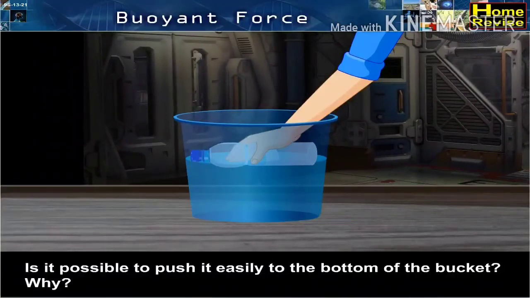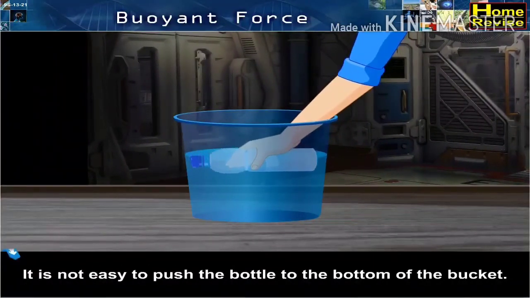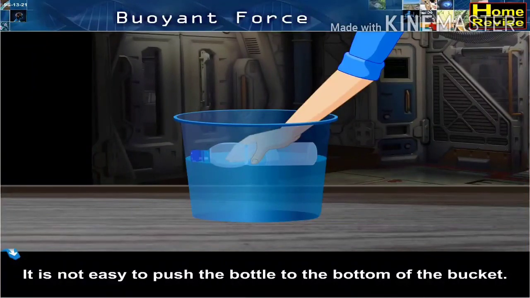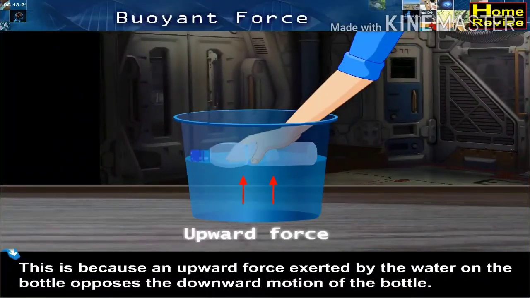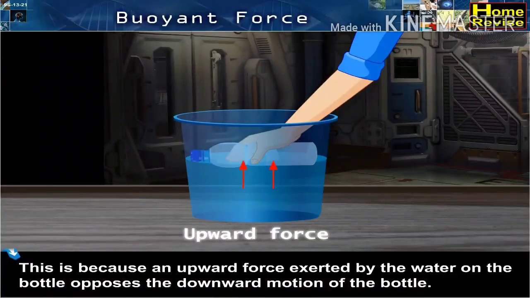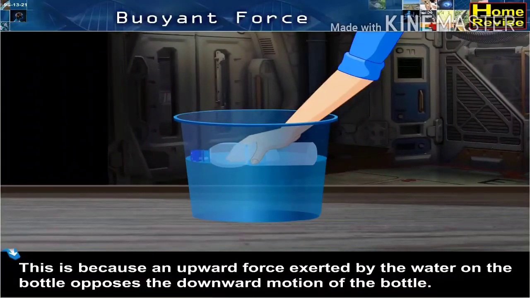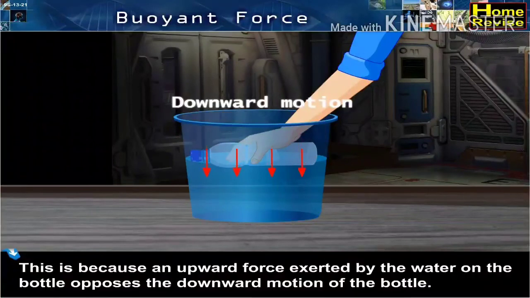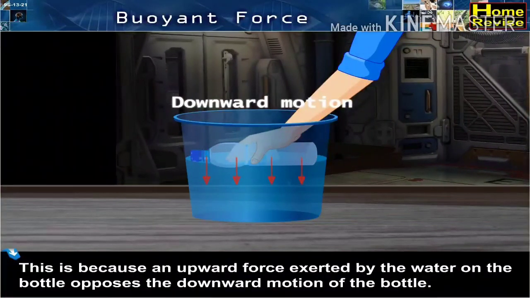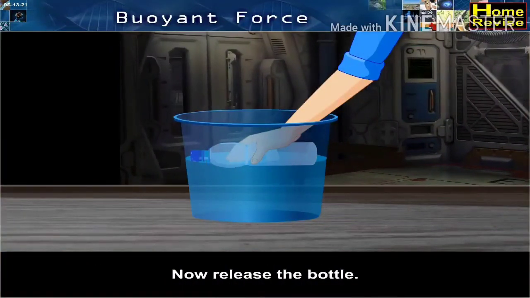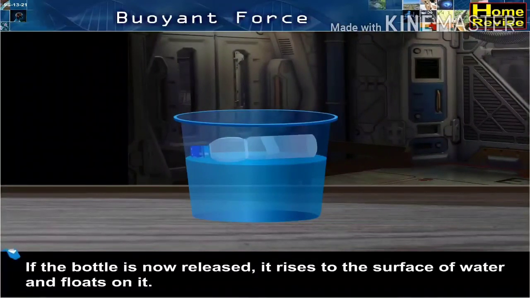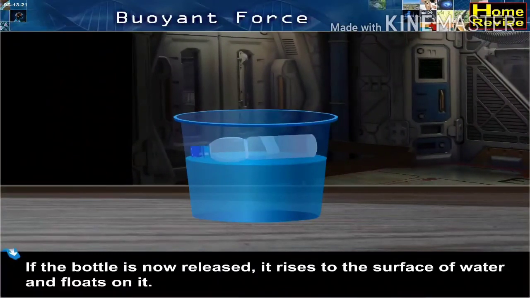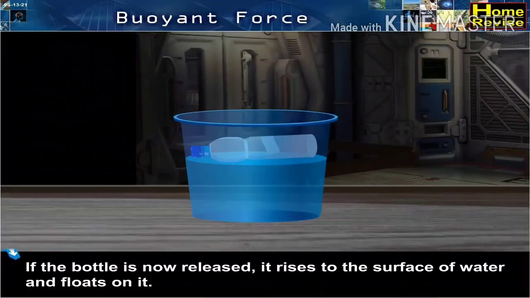Why? It is not easy to push the bottle to the bottom of the bucket. This is because an upward force exerted by the water on the bottle opposes the downward motion of the bottle. Now release the bottle. If the bottle is now released, it rises to the surface of water and floats on it.